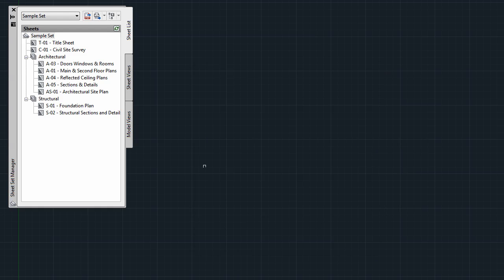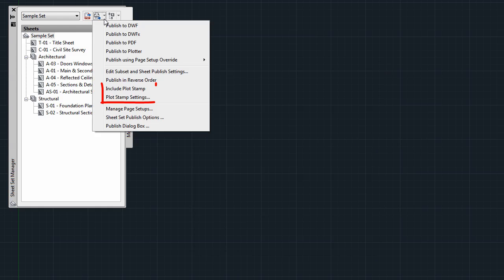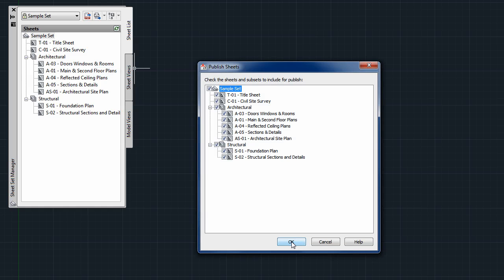The next two options deal with plot stamps. If you need a plot stamp, I recommend creating one from fields instead of using these. Publish in reverse order can be handy depending on whether your plotter prints sheets face up or face down, and whether it's smart enough to set the order on its own. Edit Subset and Sheet Publish settings gives you the option to leave out sheets or subsets from your published set.